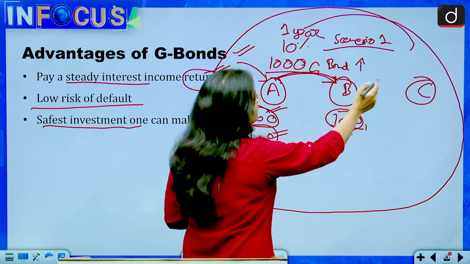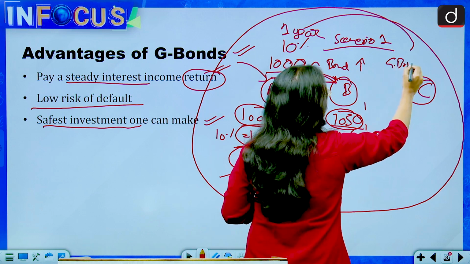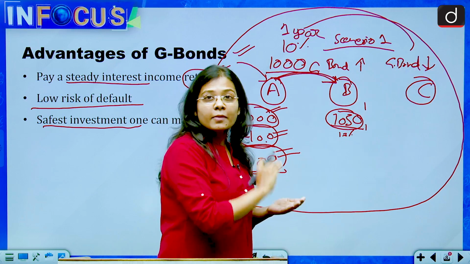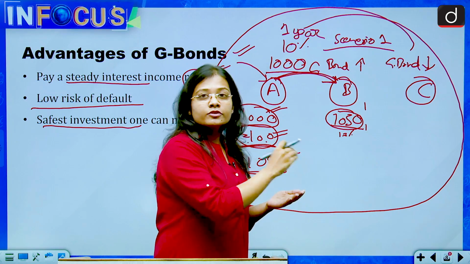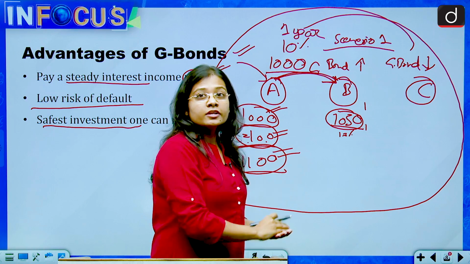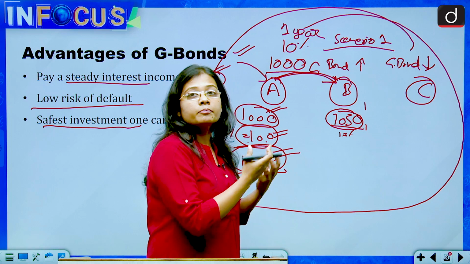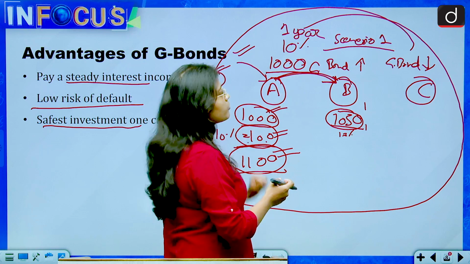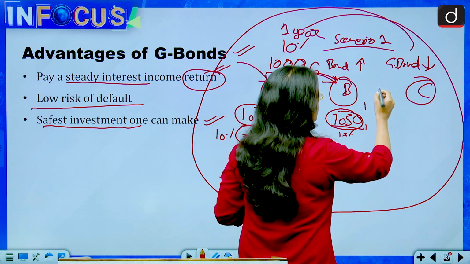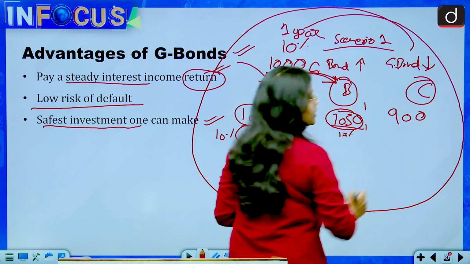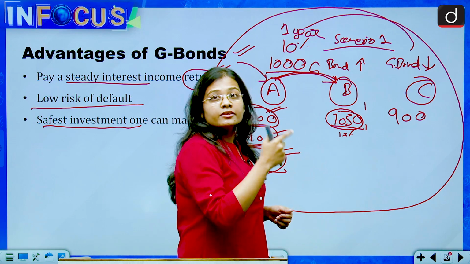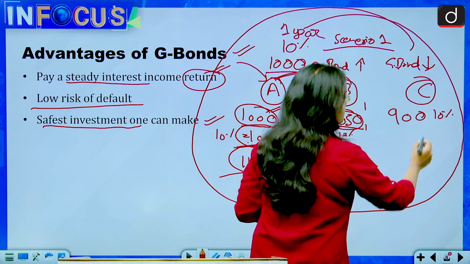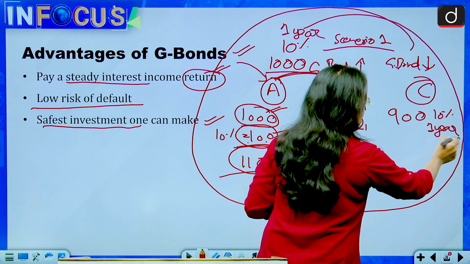If the government bond demand in the market is low, then the price of the bond will also be low, because people will not be looking to buy the government bonds. So the same 1000 rupee bond will be given at a lesser price, say for example 900 rupees, but the interest rate of 10% and the time period of 1 year will remain the same.